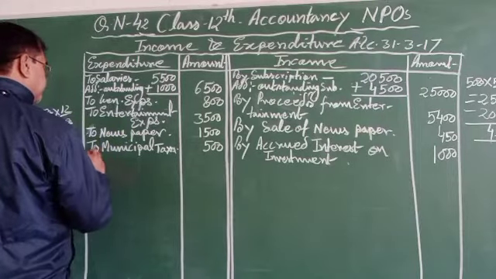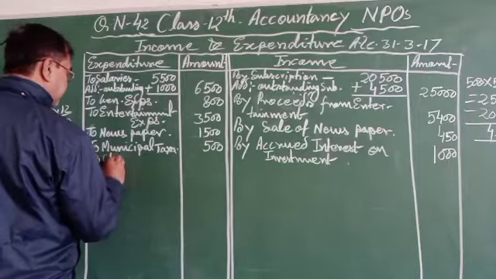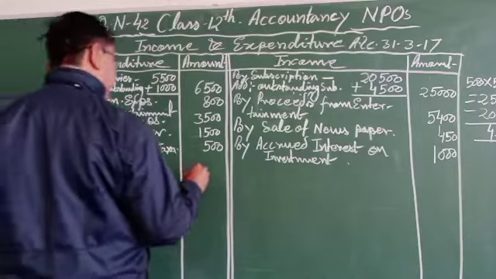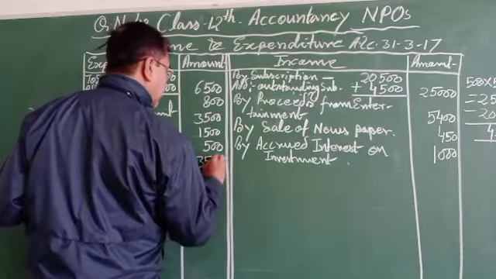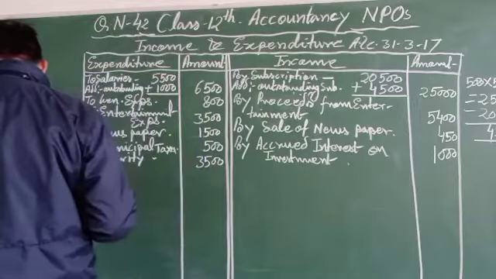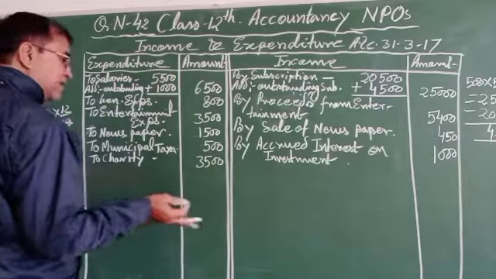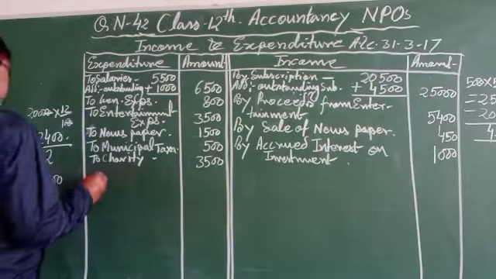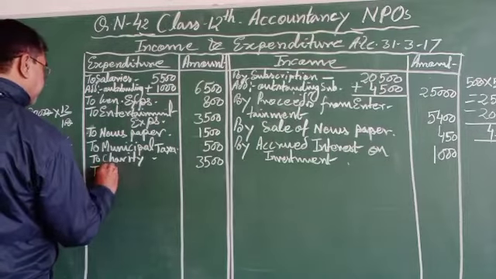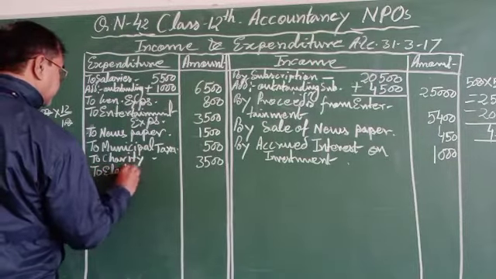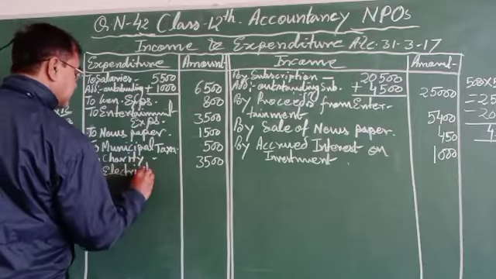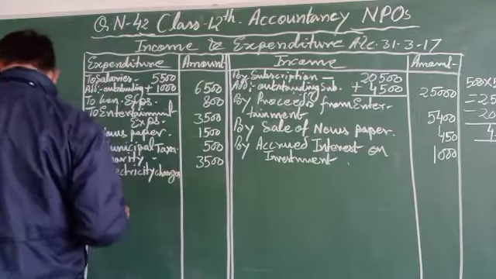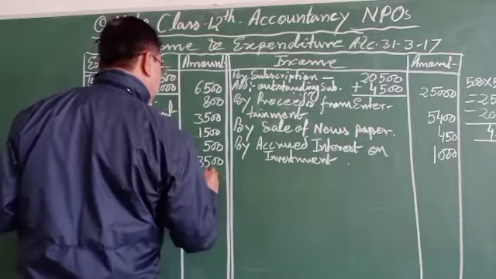Charity, to charity, whatever the charity given, you can see charity 3,500. 12% investment, investment is the asset also purchased, and electricity charges, to electricity charges, 1,400.